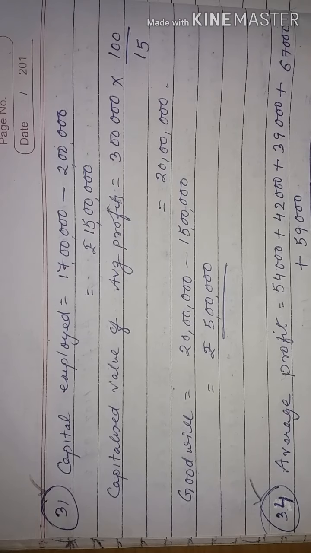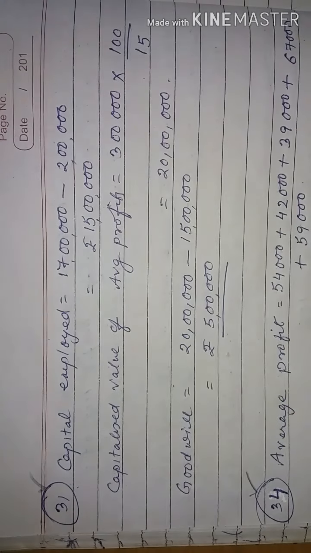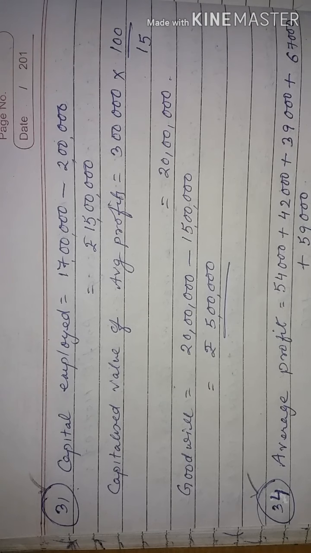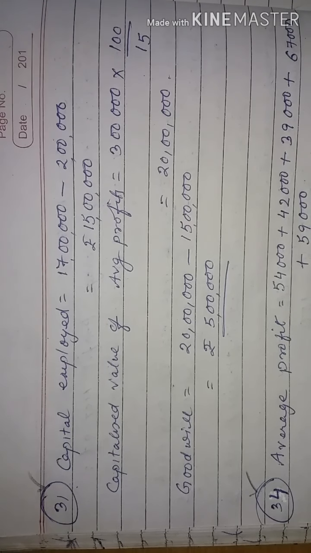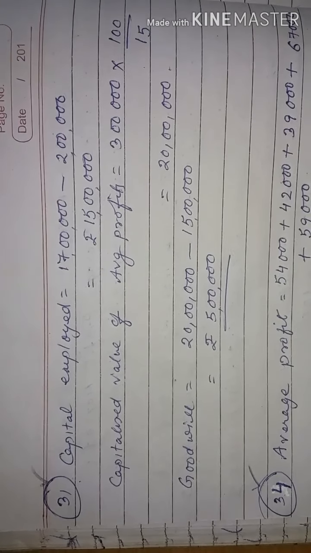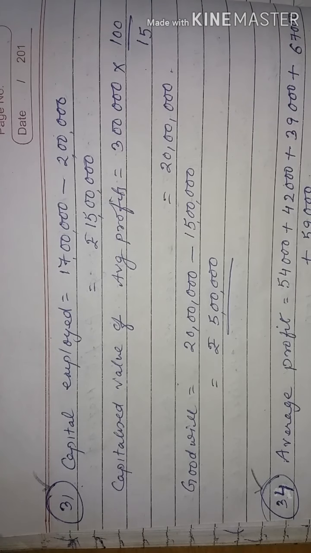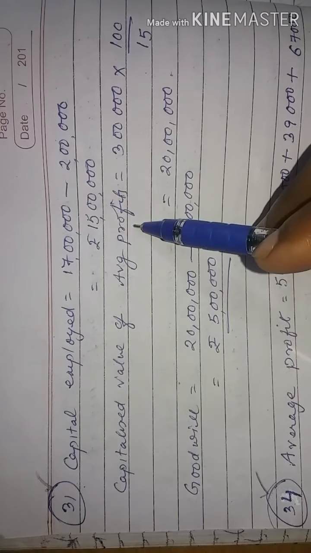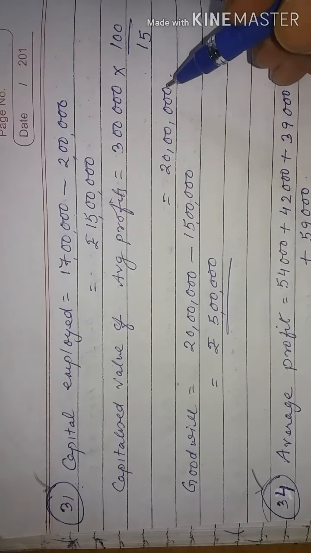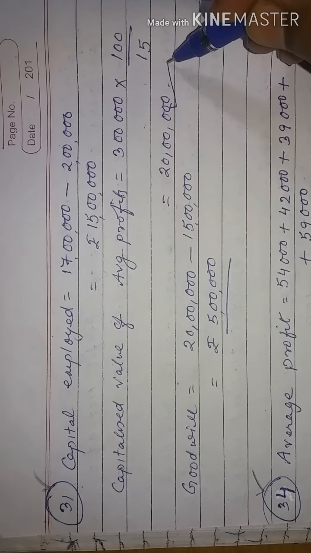Next we will discuss question number 31. Let us go through the question first. A firm earned an average profit of rupees 3 lakh during the last few years. The normal rate of return of the industry is 15%. So according to the question, normal rate of return is 15% and average profit is 3 lakh. First we will calculate the capitalized value of average profit: rupees 3 lakh into 100 by 15. So the capitalized value of average profit is rupees 20 lakh.